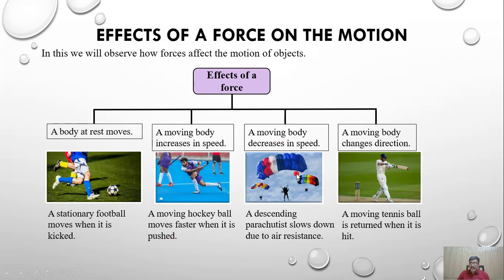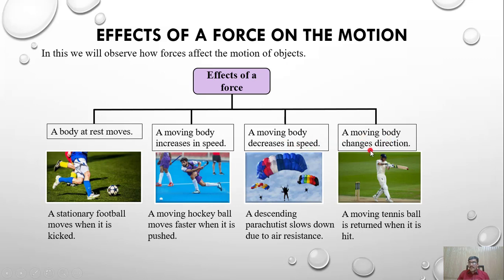Similarly, decrease in speed: a descending parachutist slows down due to air resistance. Why? Because air resistance acts in the opposite direction to the parachute's motion. So in this scenario, a moving body decreases in speed.